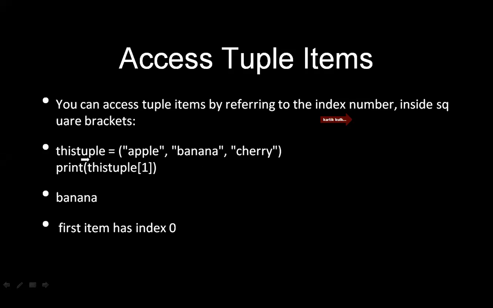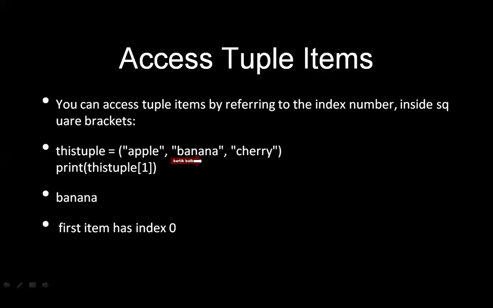In the theoretical explanation example, I have taken the tuple name as this tuple, and specified apple, banana, and cherry. These are all the elements. Suppose I want to access the element present at index number 1, that is banana. How can I specify it? What is the syntax for accessing tuple items? You specify the tuple name, and in brackets the index number 1.